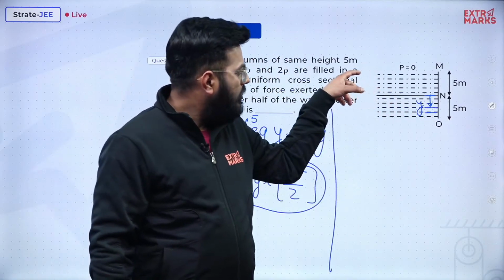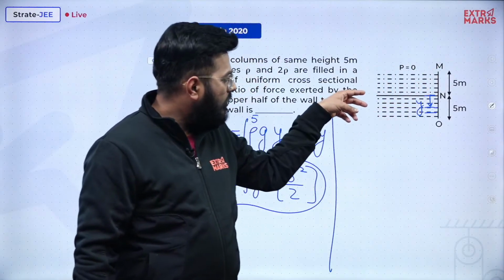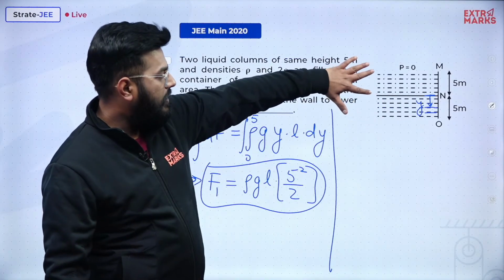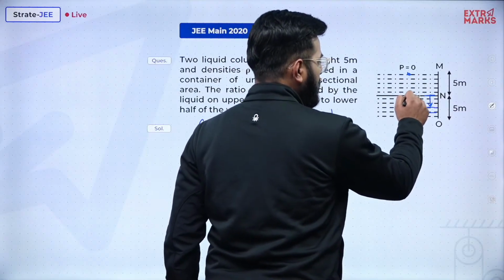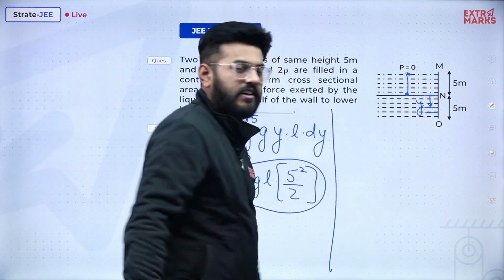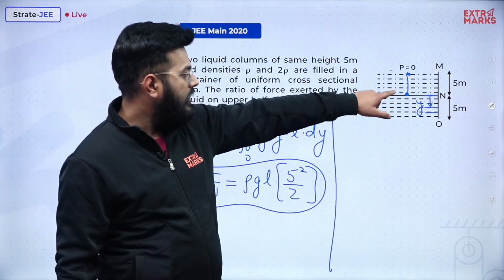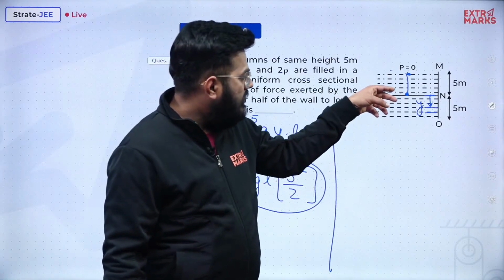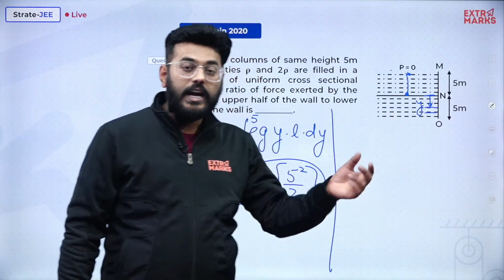The pressure will be because of this entire upper water column as well as the water column of length y. Over here the pressure was 0, and over here the pressure will be rho g into 5, plus 2 rho, because the density has now changed to 2 rho, into g into y.